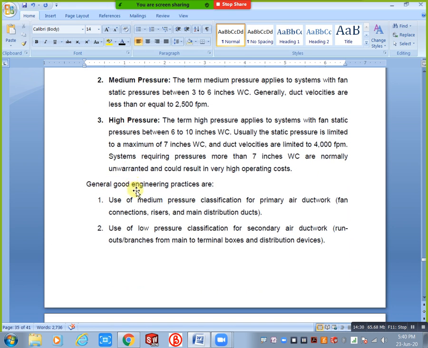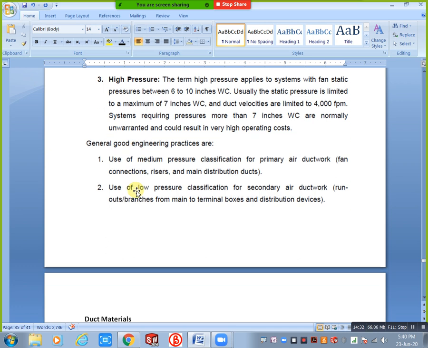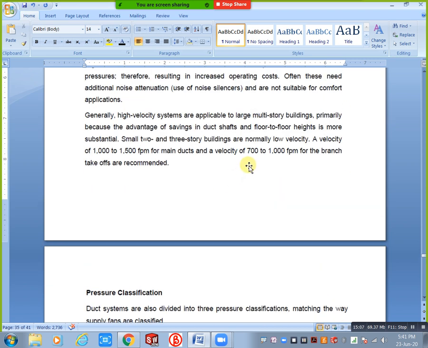Next you can see general good engineering practice: use of medium pressure classification for primary air ductwork, that is fan connection, risers and main distribution ducts. At the same time, use of low pressure classification for secondary air ductwork, that is runouts, branches from main to terminal boxes and distribution devices. We have the main duct and at the same time branches. For the main duct purpose we already discussed velocity: 1000 fpm to 1500 fpm. The same point came here also.